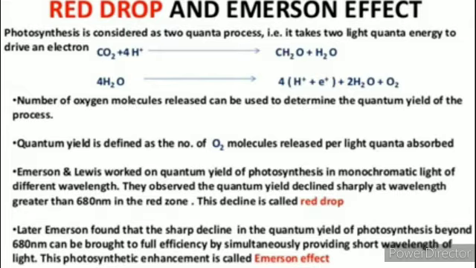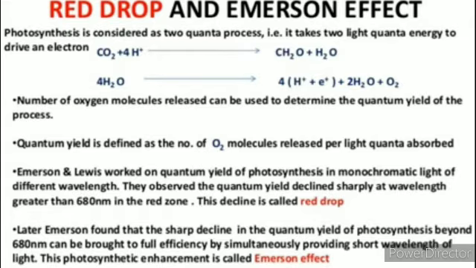Emerson and Lewis worked on the quantum yield of photosynthesis in monochromatic light of different wavelengths. They observed that the quantum yield declined sharply at wavelengths greater than 680 nanometers in the red zone. This decline is called red drop.